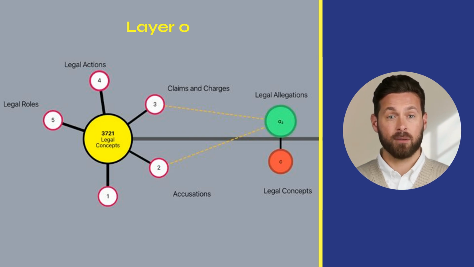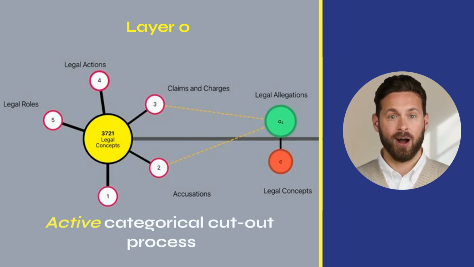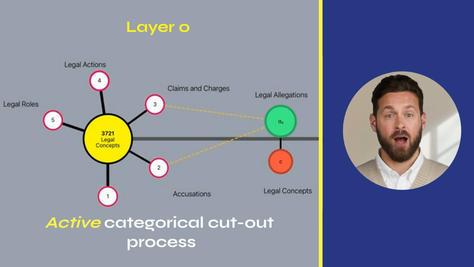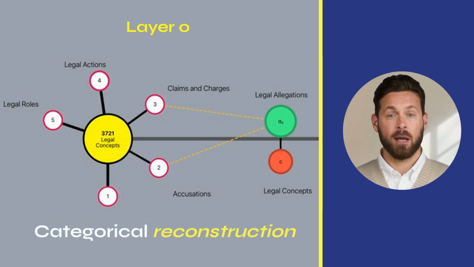Notably, this categorical subdimension legal allegations is not merely a selection of one of the categorical clusters, legal terms, accusations, claims and charges, legal actions, legal roles, within the source category legal concepts. Instead, this categorical subdimension results from an active categorical cutout process, which selectively extracts and groups certain tokens originally belonging to different categorical clusters. This unique and original categorical subdimension therefore contributes to a categorical reconstruction, meaning that in the receiving neuron, a new categorical segmentation of the token world objects is being created.